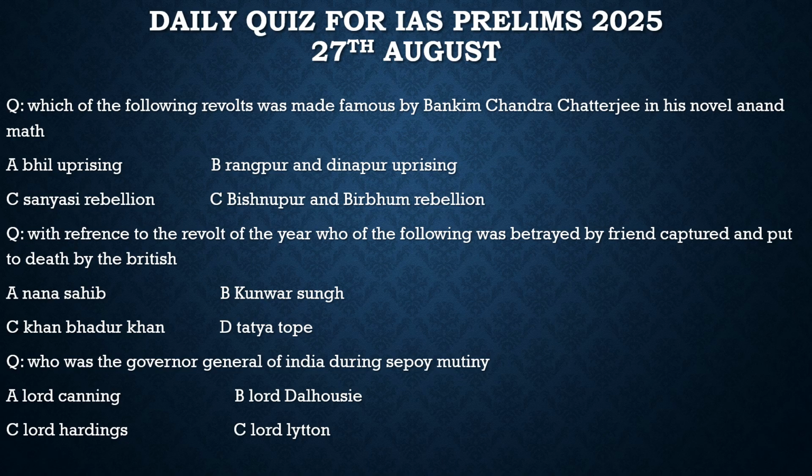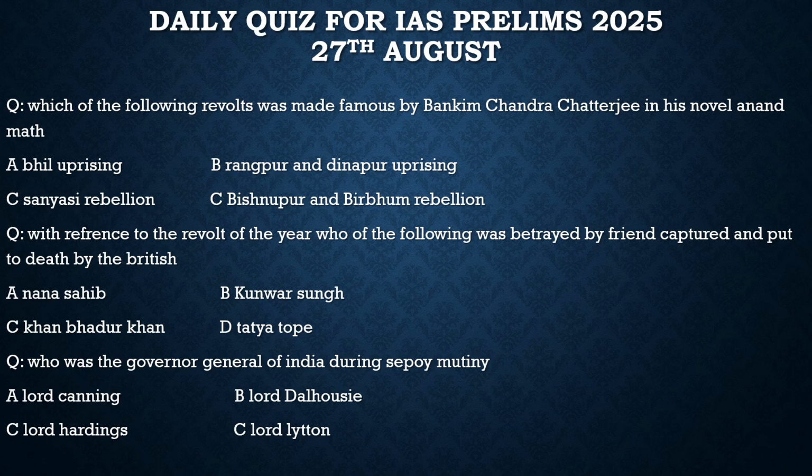But if you had not read it, it would become very difficult. Here we are discussing this question itself. Now let's try to find out which of the following revolts was made famous by Bankim Chandra Chatterjee in his novel Anand Math. Was it the Bhil uprising? No. Was it the Rangpur and Dinapur uprising? No. Was it the Bishnupur and Birbhum rebellion? No. It was definitely the Sannyasi rebellion. So for this question, the correct option is option C.